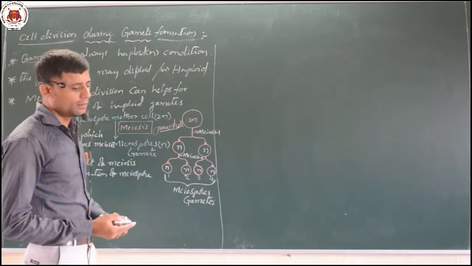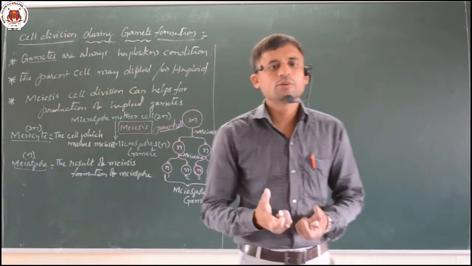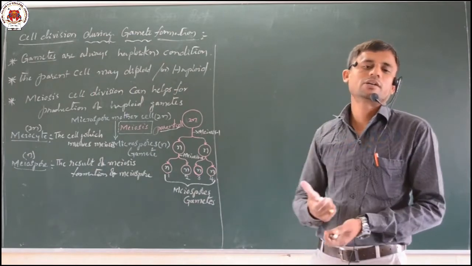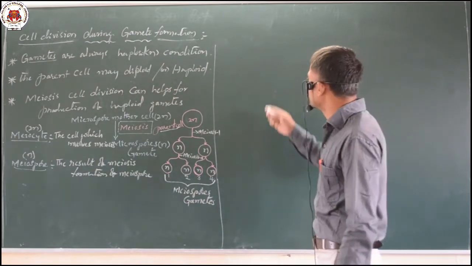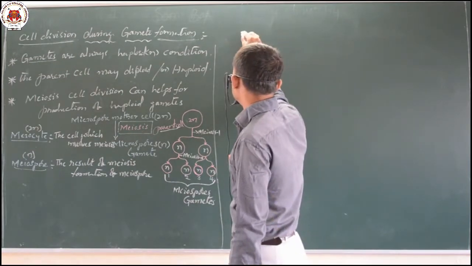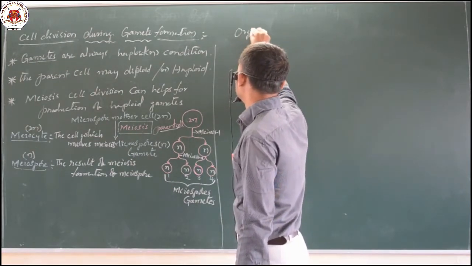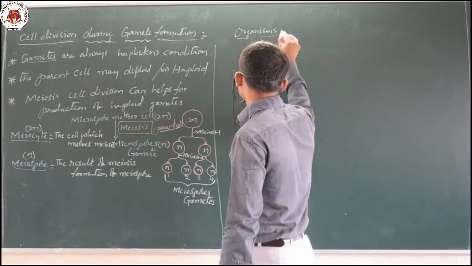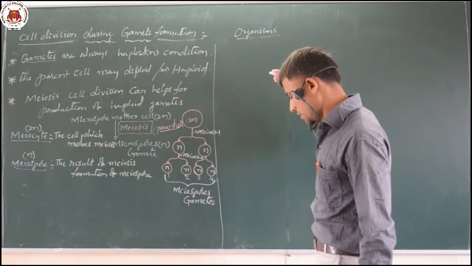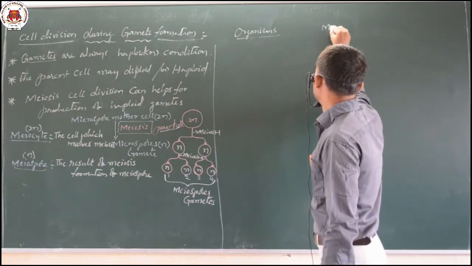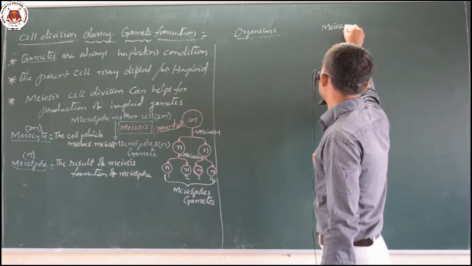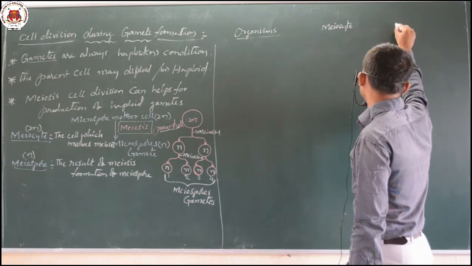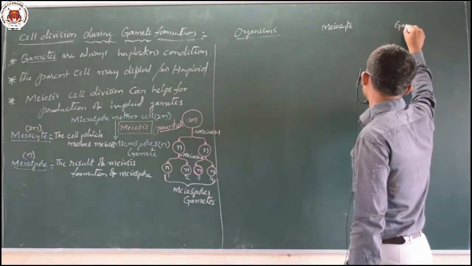We have to discuss some examples: what is the chromosome number in the meiocytes of different organisms, taking the best examples of organisms, the meiocyte number, and their gamete condition.